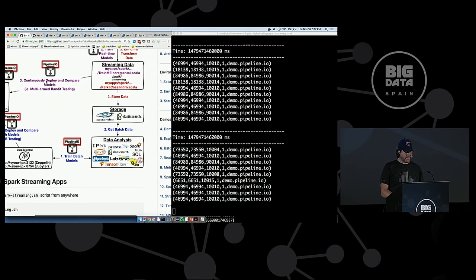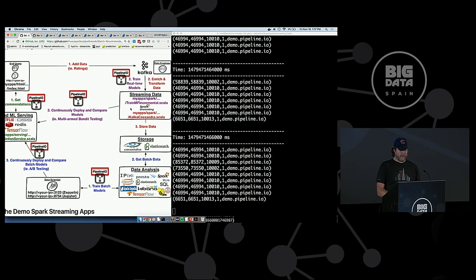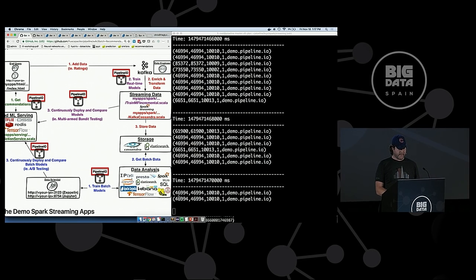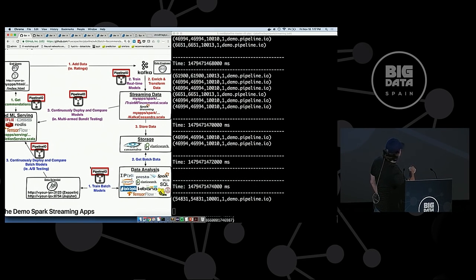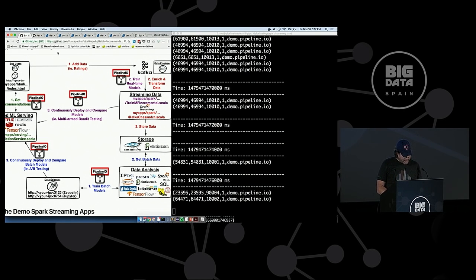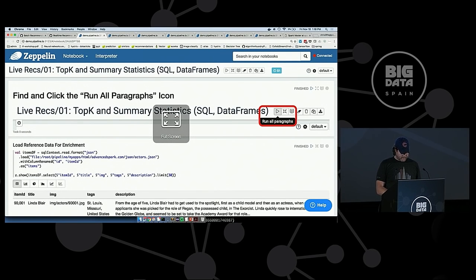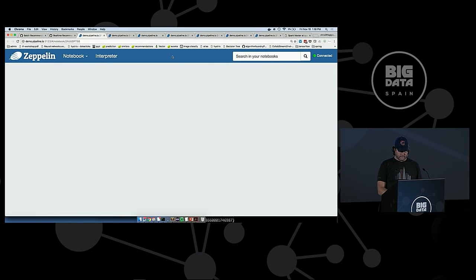Okay, so again, just for context, we're inside of this Kafka Cassandra pipeline. This is writing out to Cassandra, and the data sits there. So now we're going to become data scientist person and use Zeppelin and actually start to analyze this. I have a notebook here. Let me make sure we're connected.